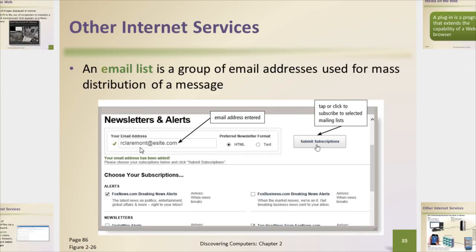Rather than doing that, we can create what's referred to as an email list. We create that list one time and save it, and now we can easily send out messages and updates and news and all those types of things to that email list, which keeps track of all those individual email addresses.